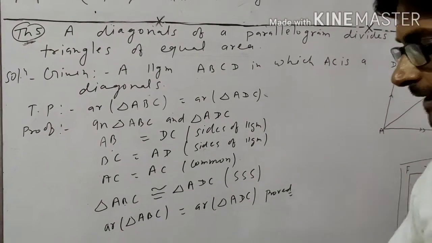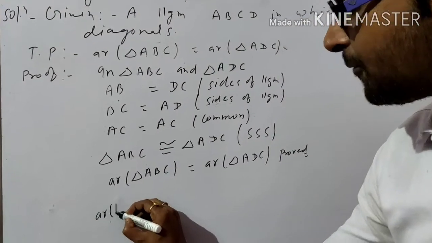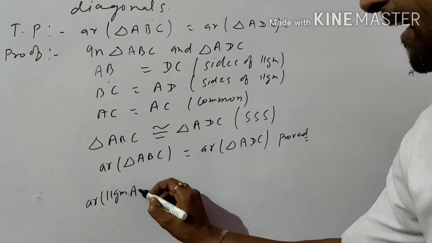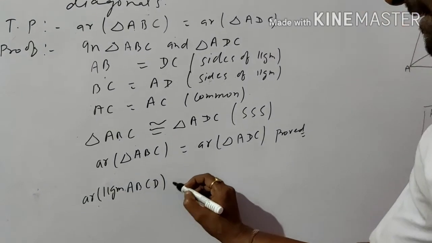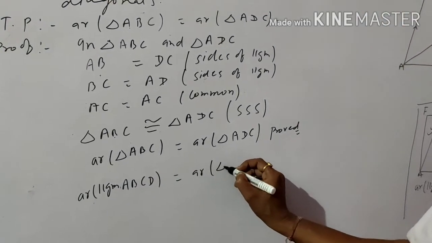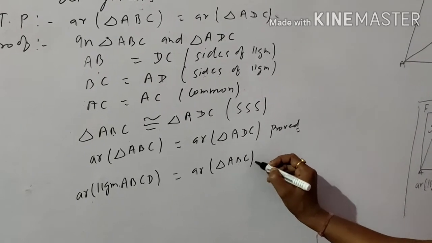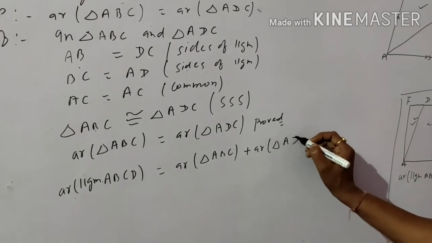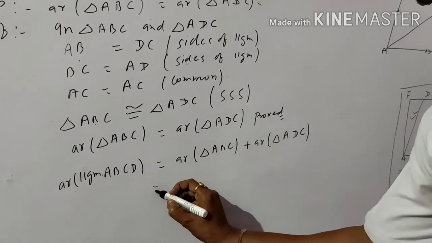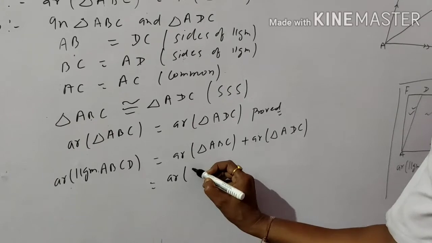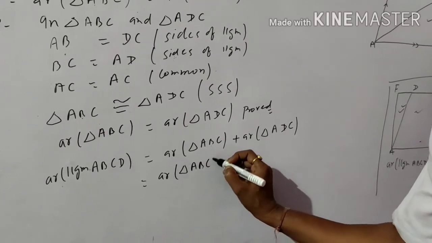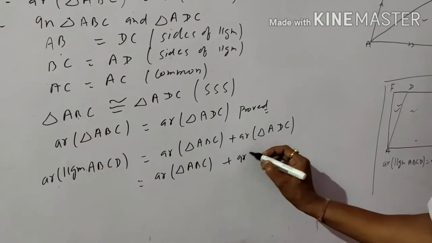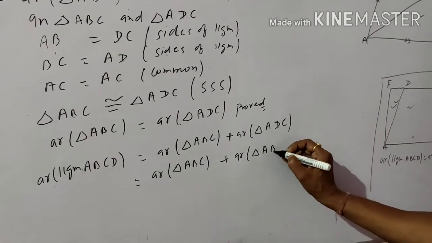What is the conclusion here? Suppose area of parallelogram ABCD is equal to area of triangle ABC plus area of another triangle ADC. Since both are equal, this can be written as area of triangle ABC plus area of triangle ABC.